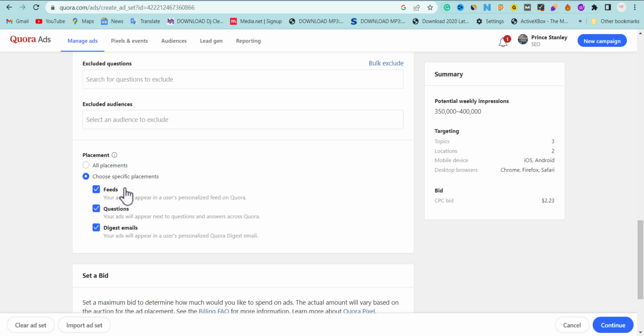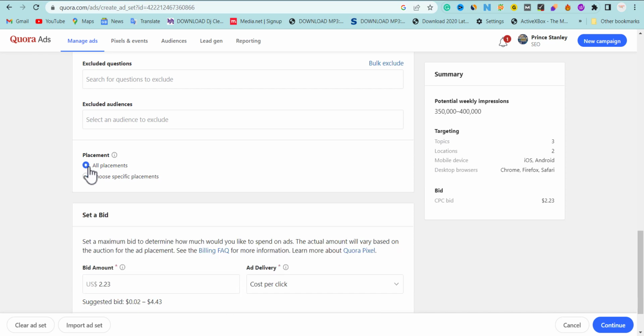You can choose the campaign to be showing on feed, questions, digest, email, or whatever. Now I think you should leave it in all. If you leave it in all, this is going to also help in terms of conversion. Okay, that is very, very important.